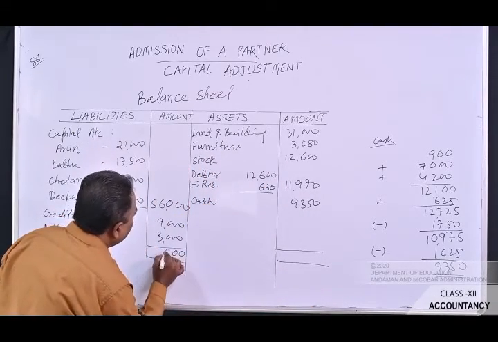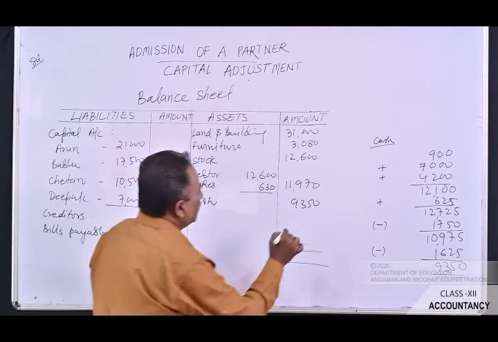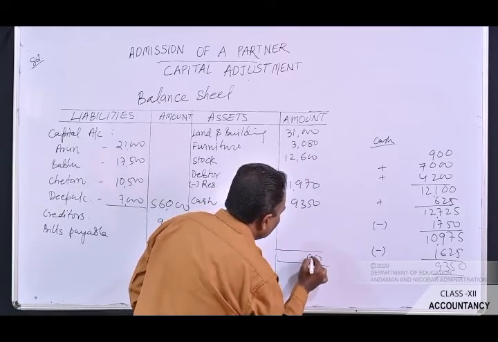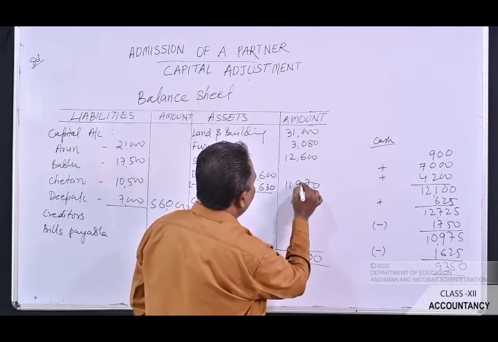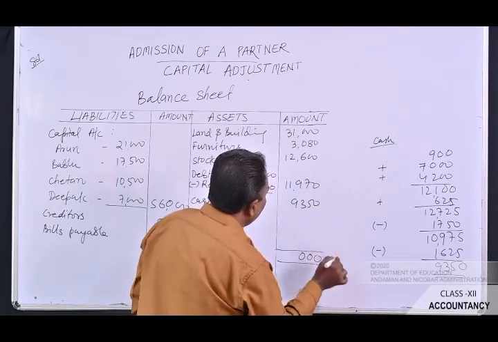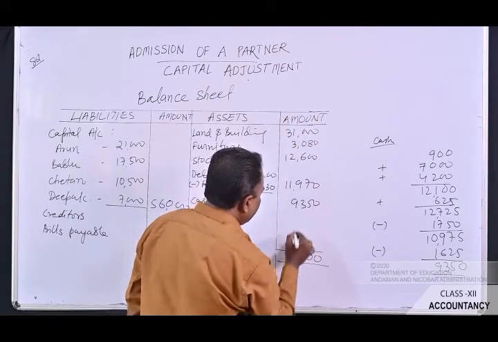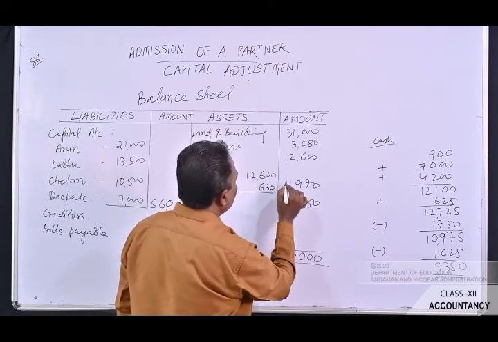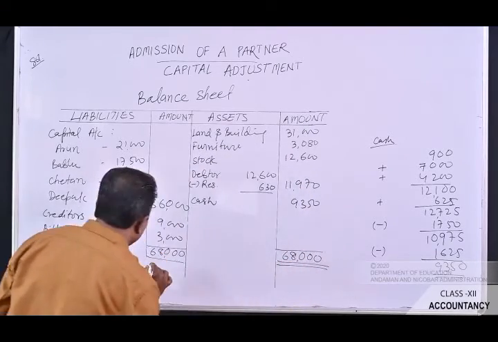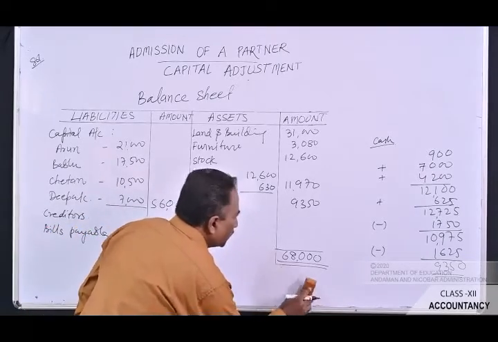So here it is 68,000. It is 68,000 on both sides. So this is the way in which we will prepare the balance sheet.